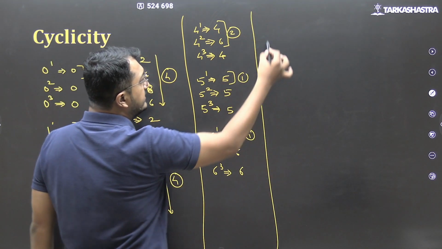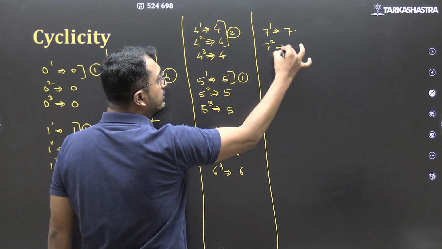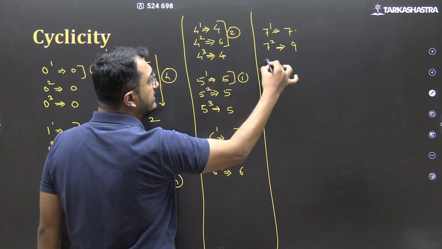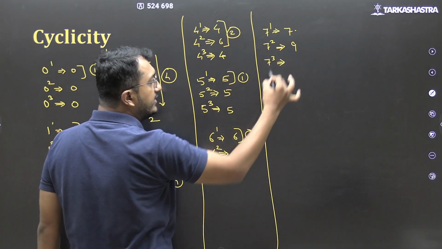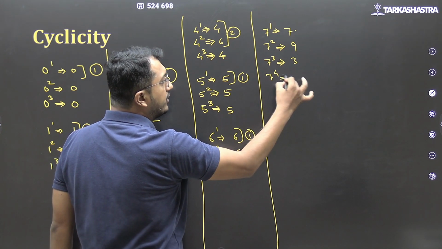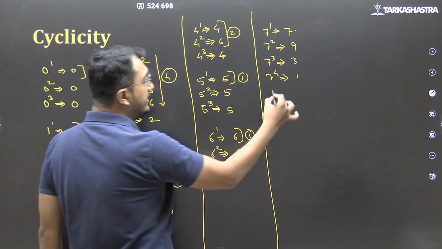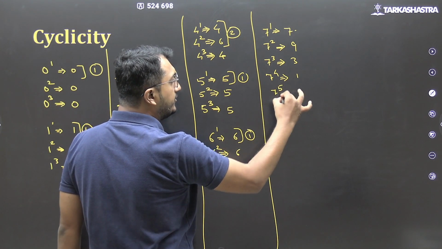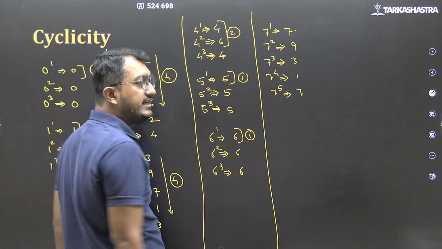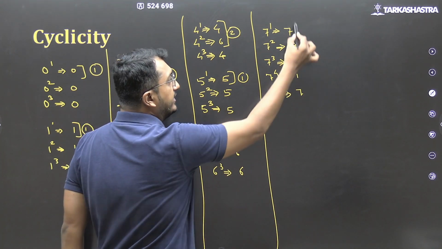Moving forward, 7 raised to 1, last digit 7. 7 raised to 2, 49, last digit 9. 7 raised to 3, 343, last digit 3. 7 raised to 4, 2401, last digit 1. 7 raised to 5 will again give me the last digit as 7, because this 1 into 7 will give you last digit 7.